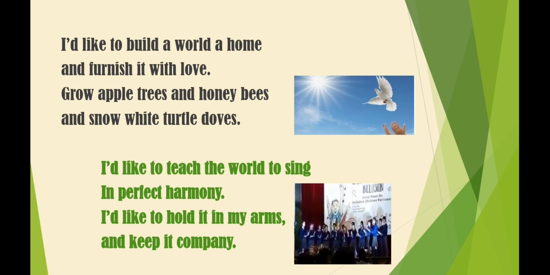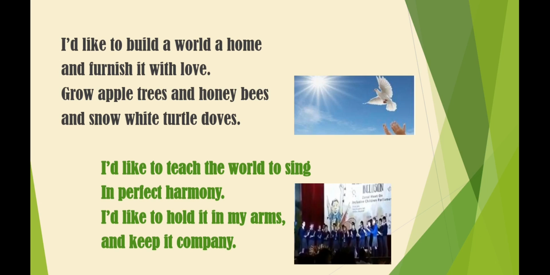So this line shows that he wishes to build a home which is filled with love, and then it is surrounded by, or filled with, prosperity, honesty, peace, and where everyone works together to change the world for the better. Clear? So this is about the type of world, the type of home the poet wishes to have. All right. Now, the next stanza.